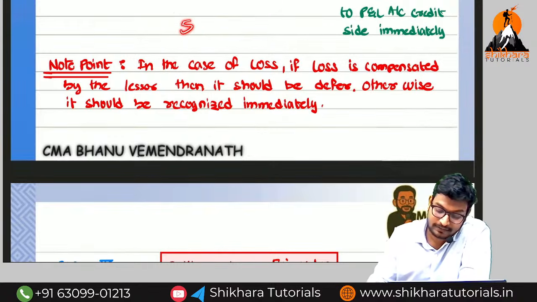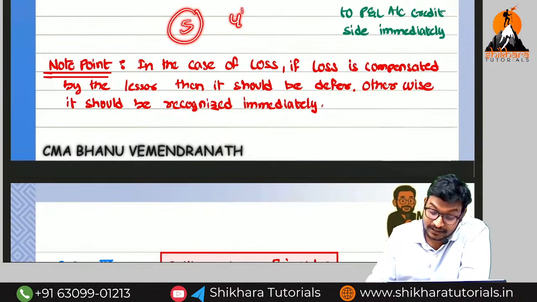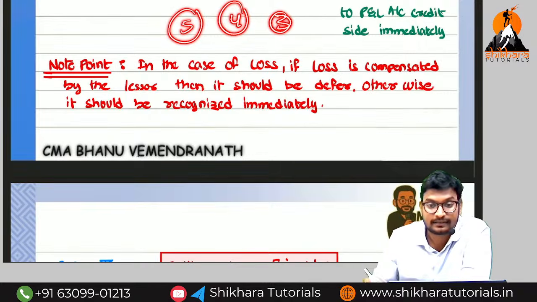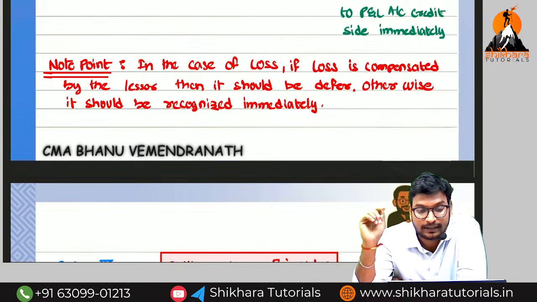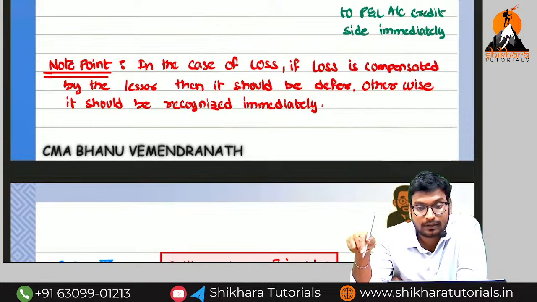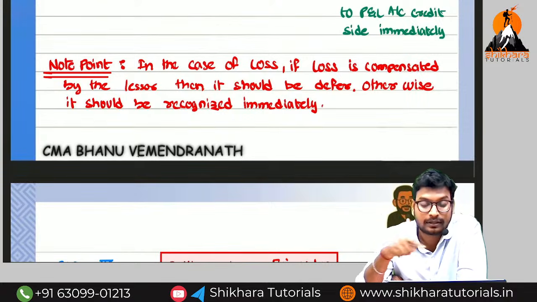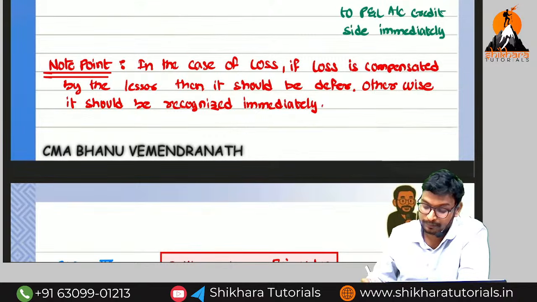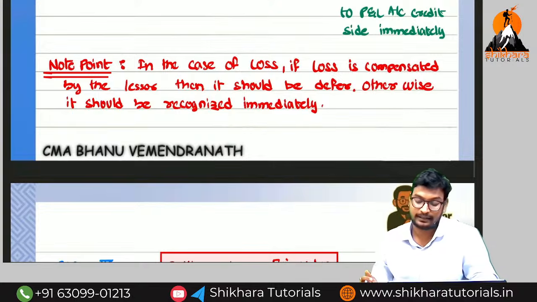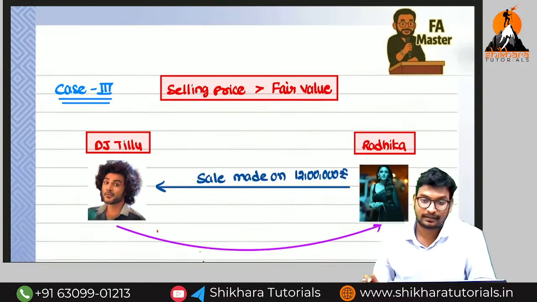If the lease is 5 years, 5 years you need to amortize. If the lease is 4 years, 4 years. If the lease is 3 years, 3 years. Are you getting the point? Here Radhika is doing a wrong thing. If she suffers the loss, she has to face it. She should not ask the lessor. So if that point happens, amortize. Otherwise, recognize immediately. They will give that point in the examination, no problem.